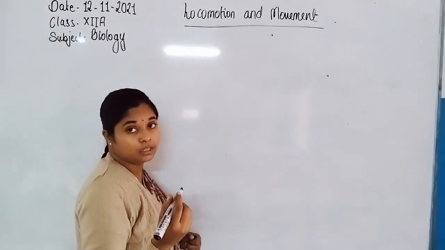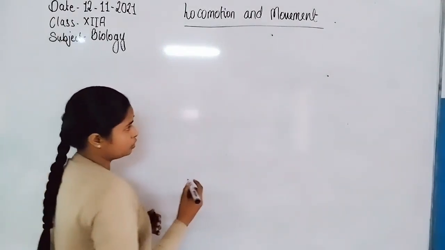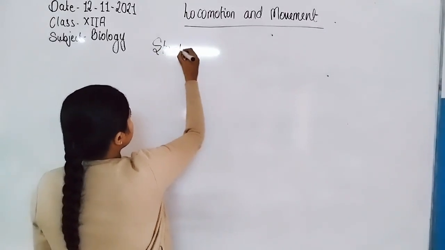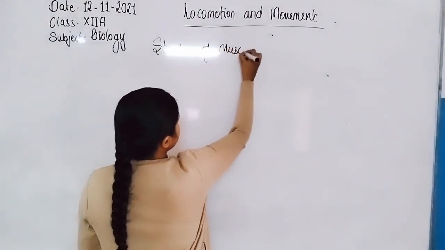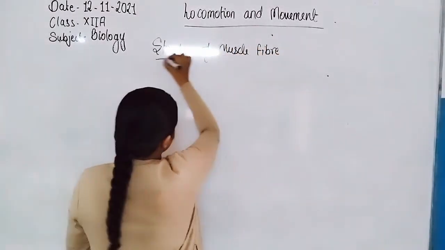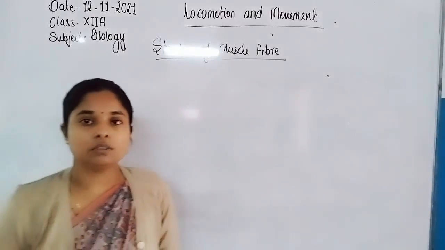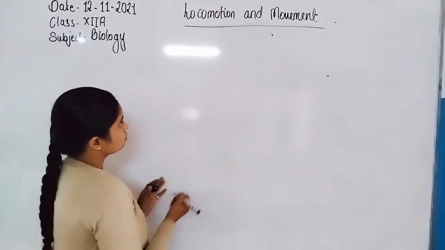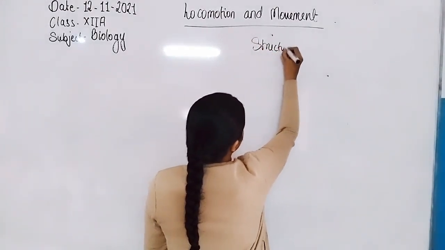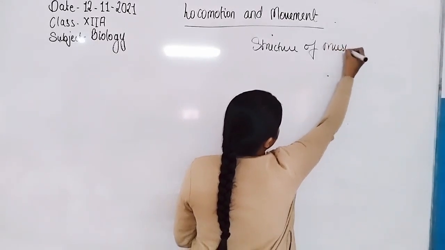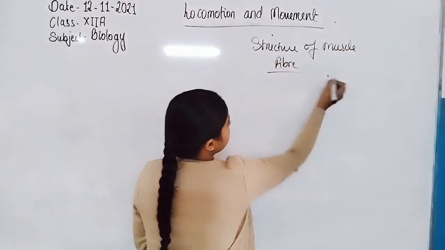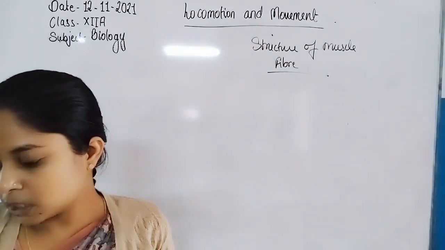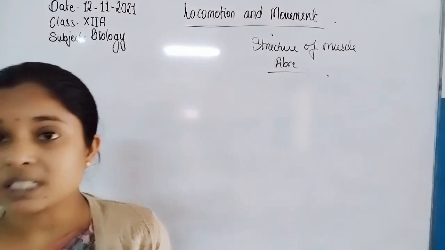Before starting with this topic, first we discuss the structure of the muscle fiber, then the contractile proteins, and after this we will discuss the mechanism of muscle contraction.